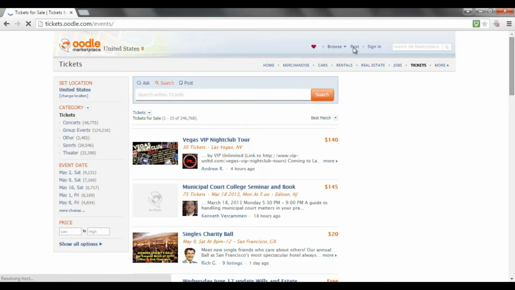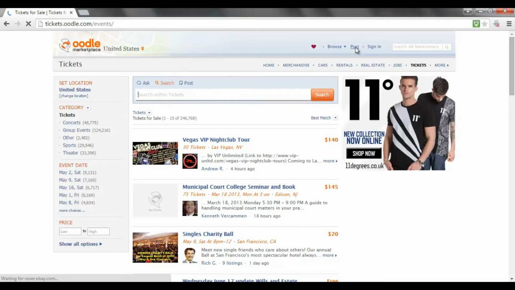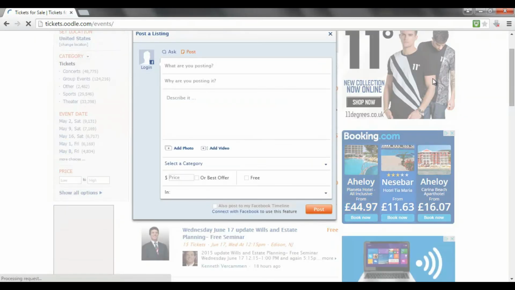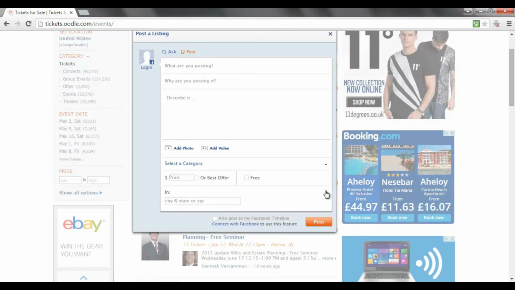All you do is create a post by hitting post here at the top. And you just fill in the appropriate details. So what are you posting? It will be an online event. Why are you posting it? Because obviously you're looking to get people to attend. You'd describe the event, you'd add a photo if you want, you'd select the category, which would be in this case tickets, and it would be free. So this could be online, or you could just put an area in there and you could post. It's that simple. So that's how you'd use Oodle as a marketer.